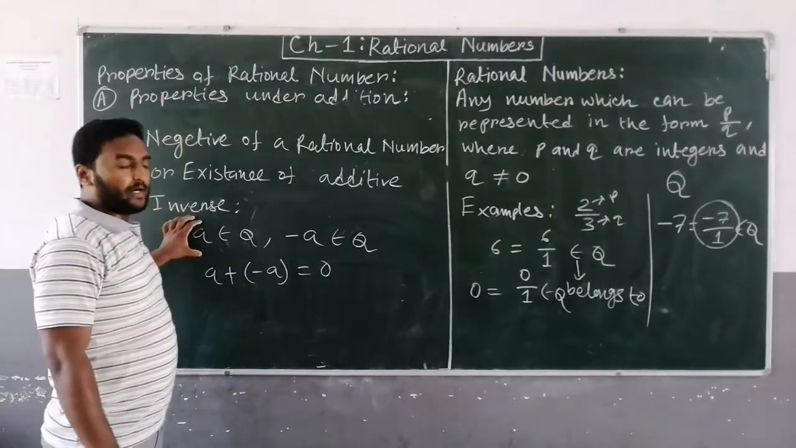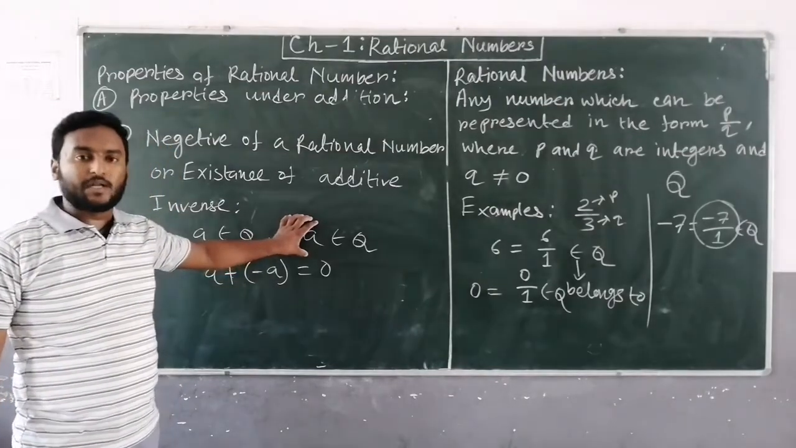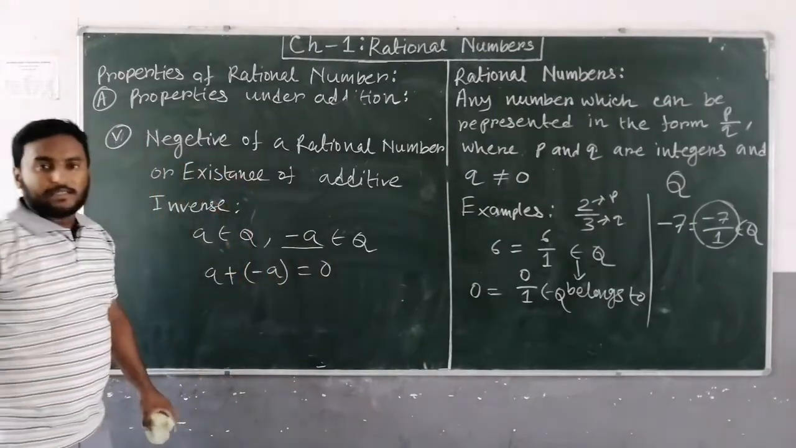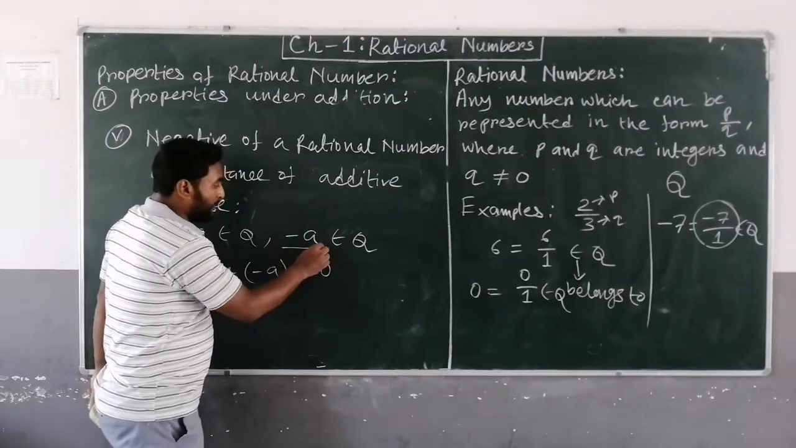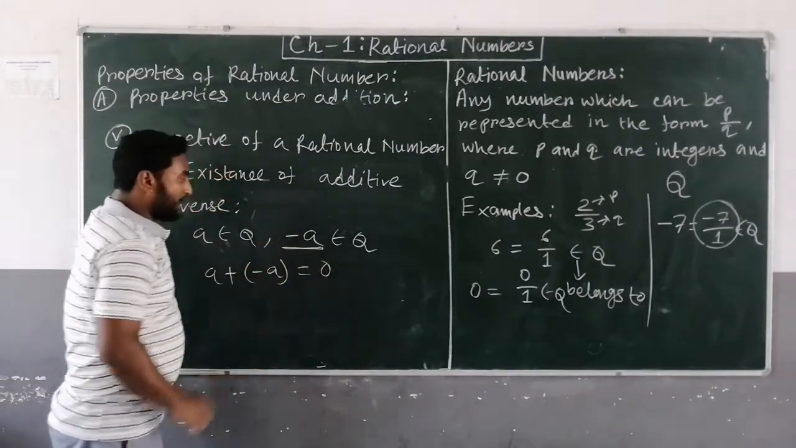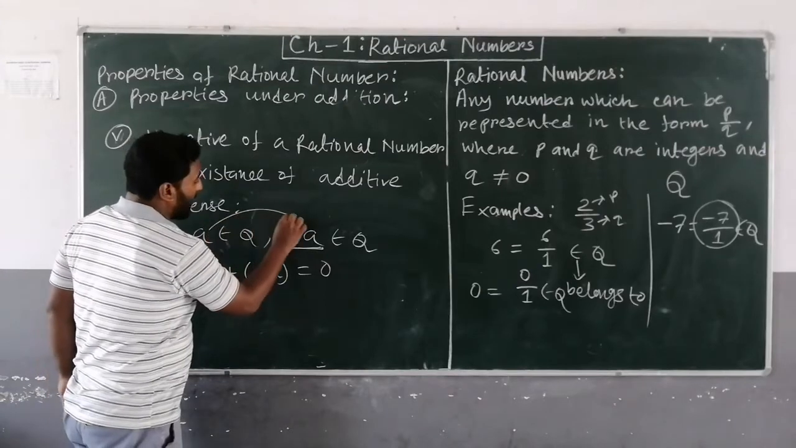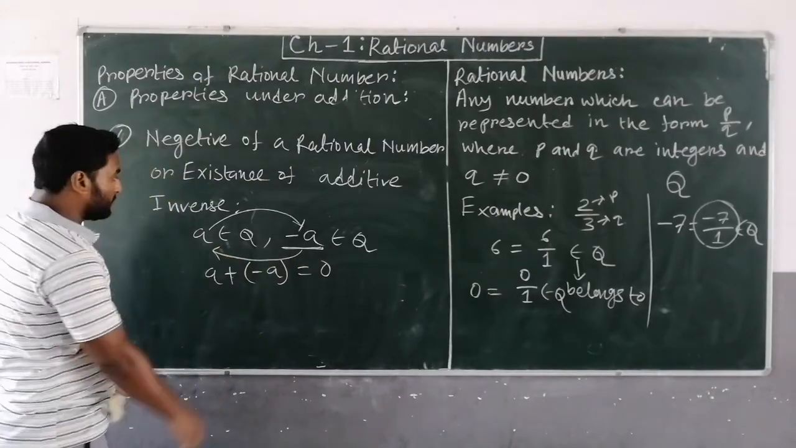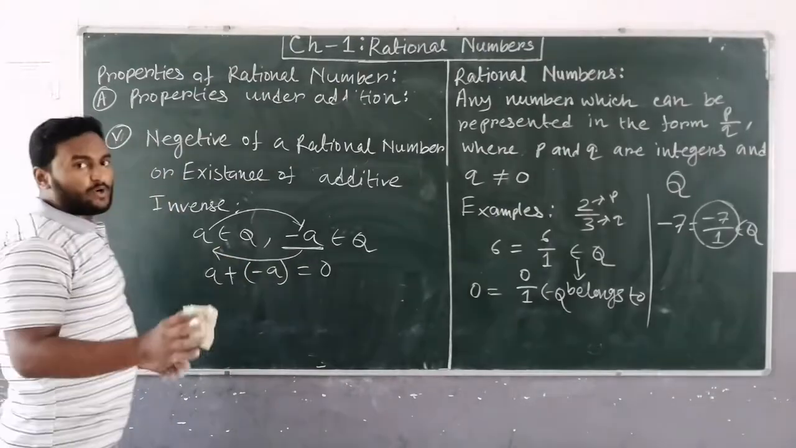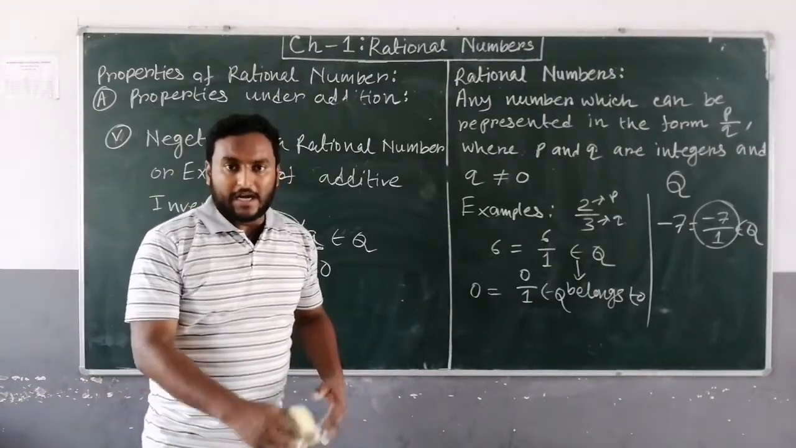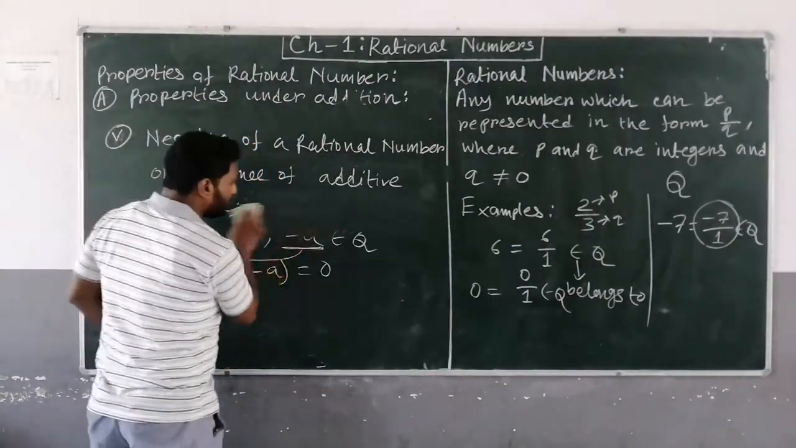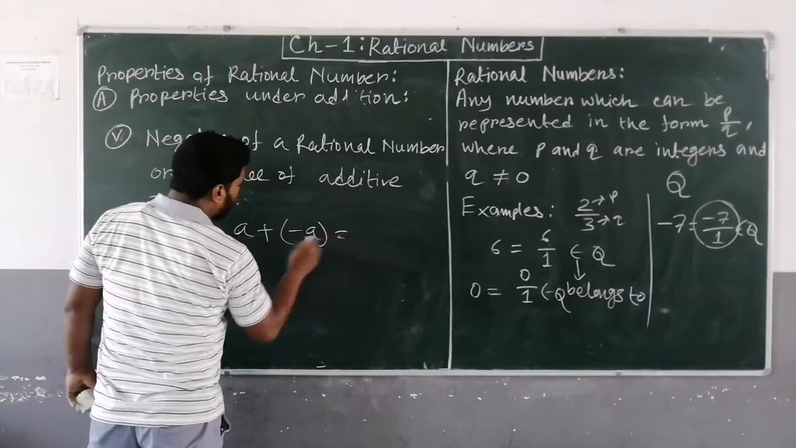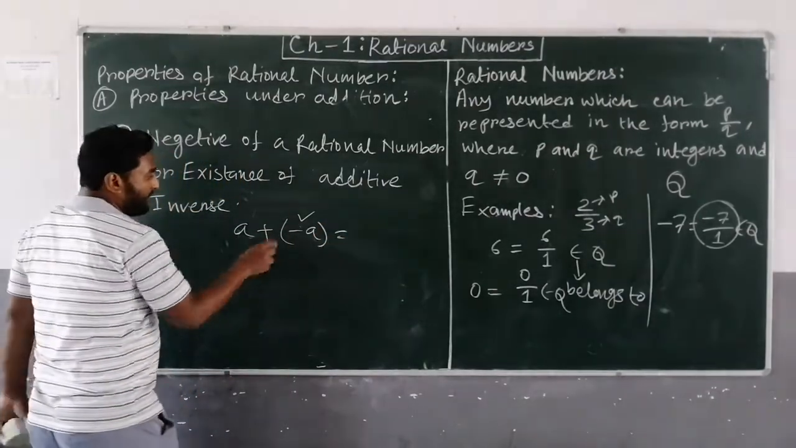So for every rational number there will be a negative of the rational number whose sum will always be equal to 0. This negative rational number is known as the additive inverse. So the additive inverse of a is minus a, or vice versa, the additive inverse of minus a is a. I have told you, the negative of any rational number is the additive inverse of that number.